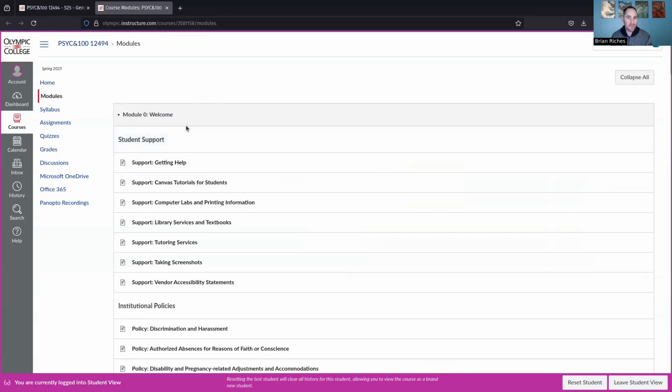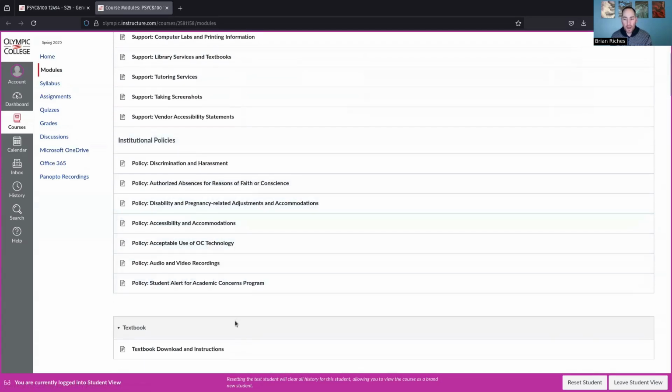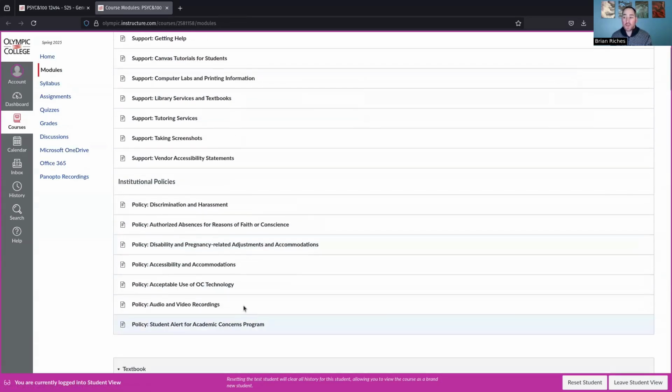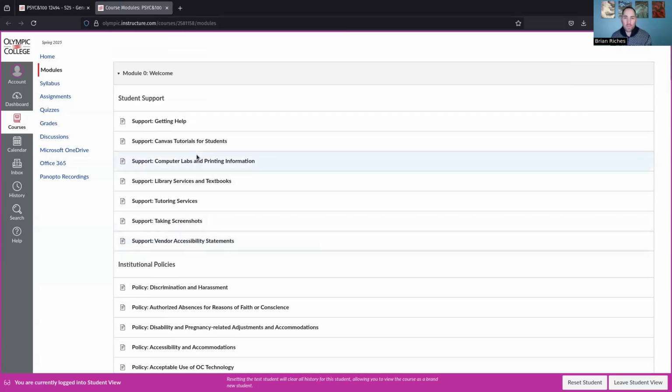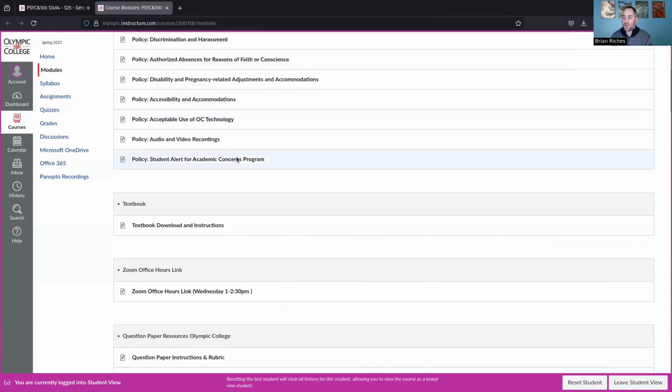This first section, if you've never taken a course at Olympic College, Module 0 is part of essentially every single Canvas course. It's got a bunch of tutorials for students, how to use Canvas, how to get around and use student services. Different policies are listed here. So this is really good, especially if this is your first quarter. Go through all of these things. If you've been here a couple quarters already, you probably don't need these unless you're like, oh, I don't remember something about some student services. Then maybe come and check here, or you can also just search for it on the internet.